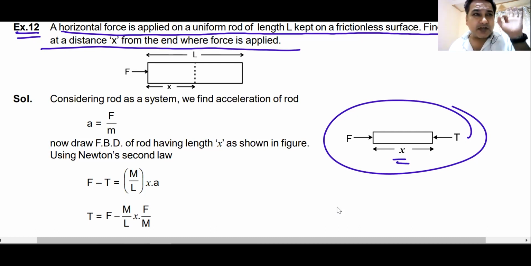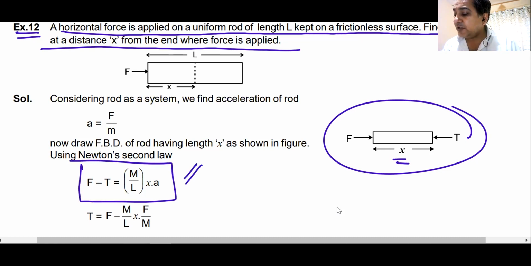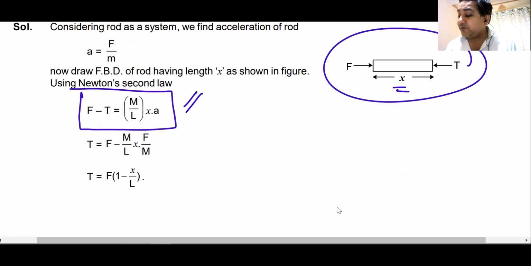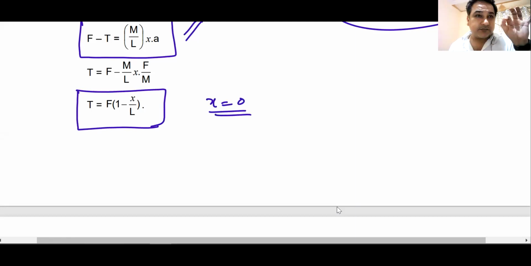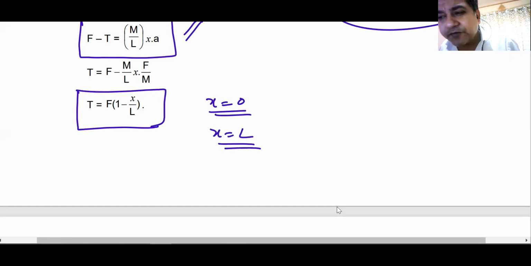This mass will be the mass of this X part of the rod. So F minus T will be m by L into X into a. From here, you should get the value of the tension in the rod as a function of X. If you put X as 0, you get the force at the first point. If you put X as L, you get the force at the last point. Do you understand this? You must have seen this question somewhere. Can I have some response that we understand this?